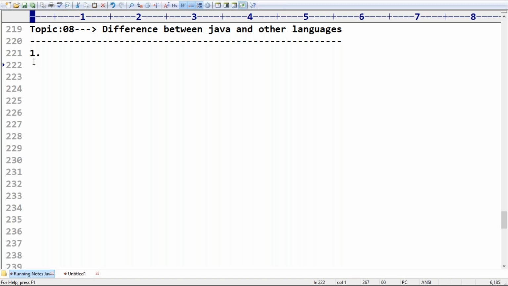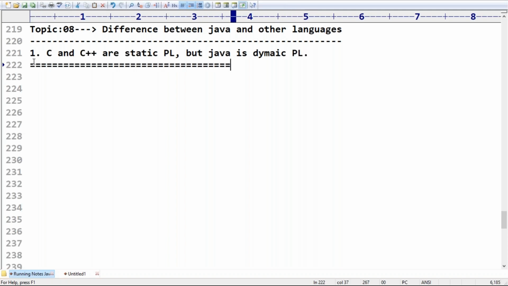What is the first example? Do you know C and C++? C and C++ are statically typed programming languages, but Java is a dynamic programming language. Dynamic, not a dynamically typed programming language. It is a dynamic programming language. Sir, why? What is the reason?